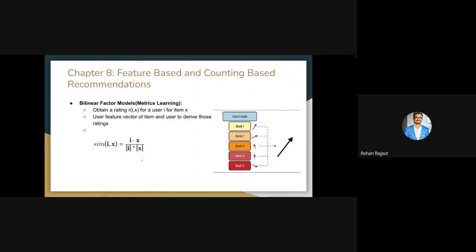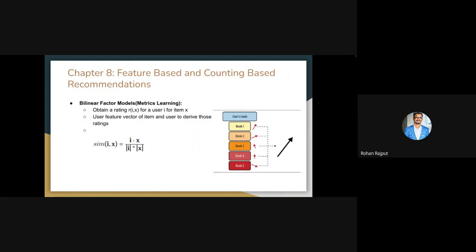So today we'll be talking about chapter 8. Chapter 8 contains two important categories of rank-based recommendation systems. First, what we know as feature-based, and another known as counting-based. And we'll see how these two types of recommendation systems help us rank the content. So first, we'll talk about the feature-based recommendation system. In the feature-based recommendation system, the important class is called bilinear factor models.